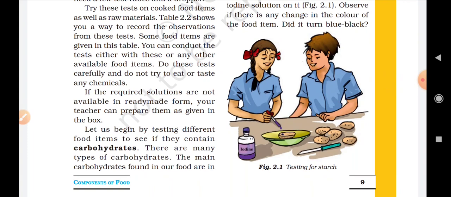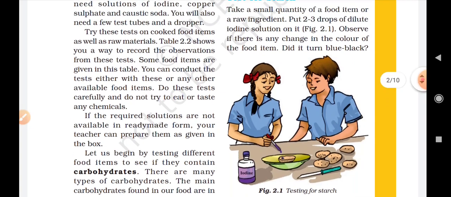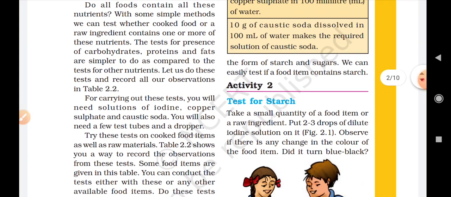Okay, so let us begin by testing different food items to see if they contain carbohydrates. This is the first test, for the nutrient carbohydrate. There are many types of carbohydrates. The main carbohydrates found in our body are in the form of starch and sugar.